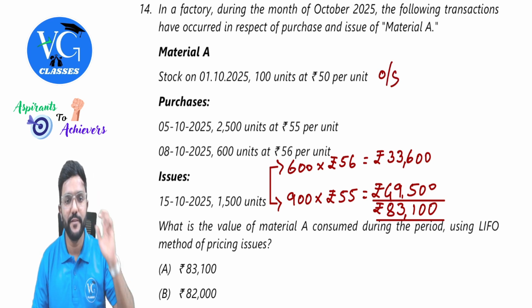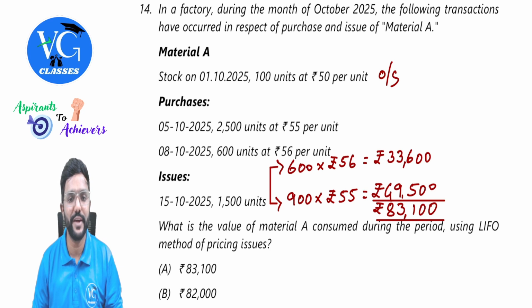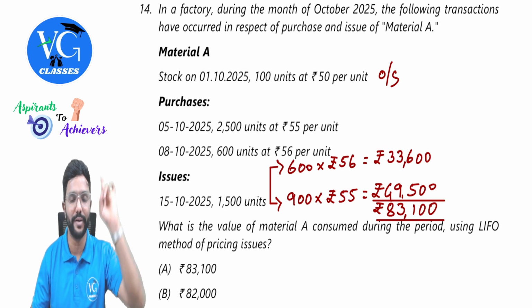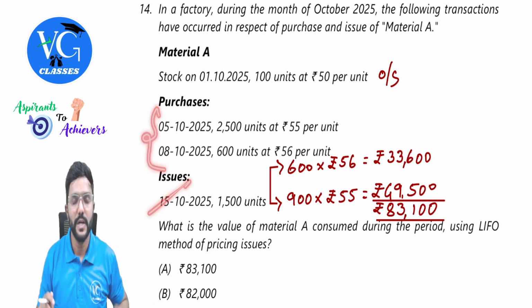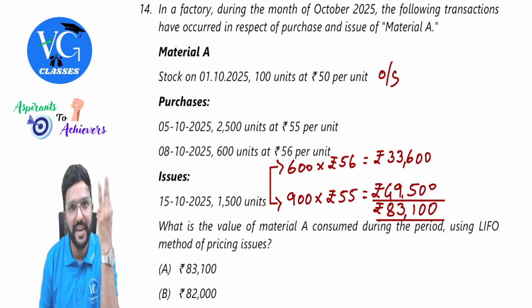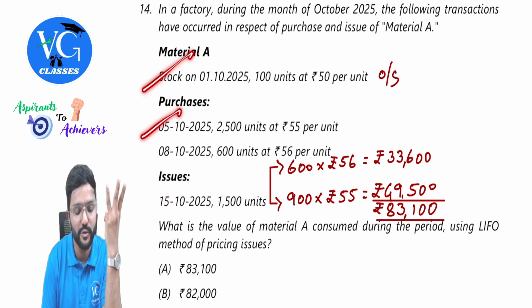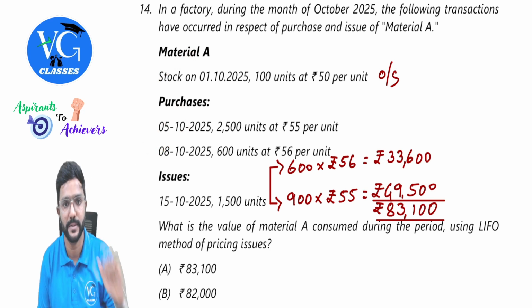Then purchases: 5th October 2500 units at 55 rupees per unit, and 8th October 600 units at 56 per unit. Okay, these are purchases. Issue is on 15th October. One thing you have to note is that the issue is after all the purchases. So on the date of issue, totally we have 3 lots: opening stock plus 2 purchases.